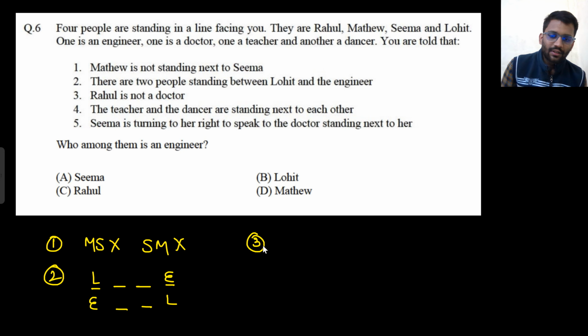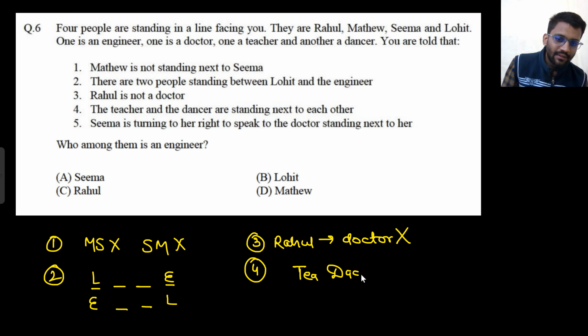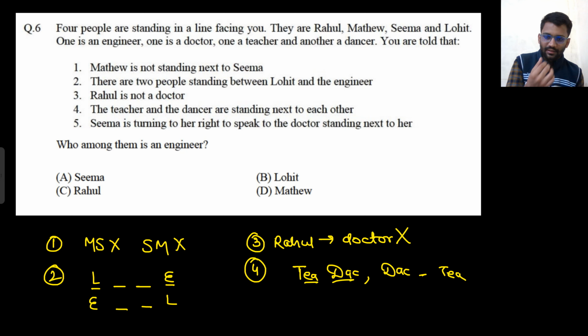Third, Rahul is not the doctor. Rahul is not the doctor because he is a cricketer. Okay. Fourth, the teacher and the dancer are standing next to each other. Teacher, dancer are standing next to each other, or dancer, teacher. This can be the case. Dancer, teacher. This can also be the case. Here I should write engineer. Okay. Seema is turning to her right to speak to the doctor standing next to her.